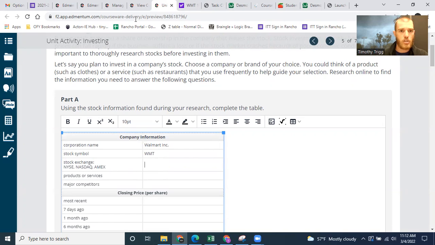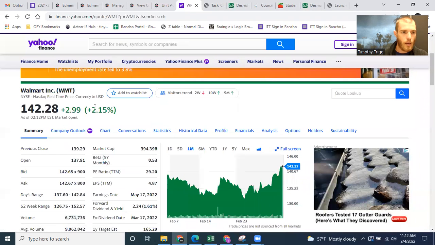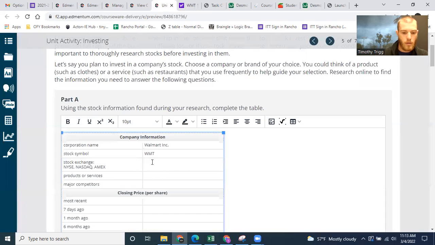Okay, stock exchanges. So it's listed on the NASDAQ. The New York Stock Exchange, NYSE.